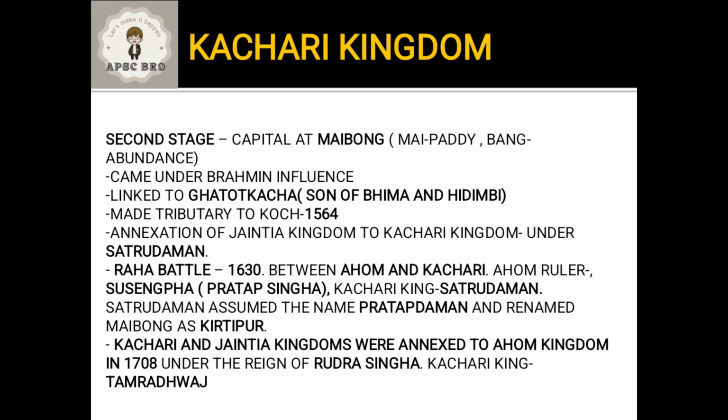Mai is paddy, Bong means abundance. So that place had abundance of paddy fields. So the Kasari kings realized that this place is very good for establishing a new capital, because there is abundance of food here. We can grow paddy here. Plus, it was hilly, so it acted as a natural fort against the Ahoms. They could do guerrilla war. The Kasaris were very expert in guerrilla war.